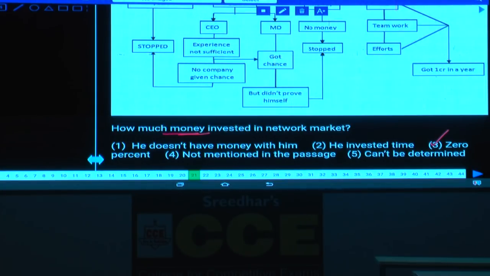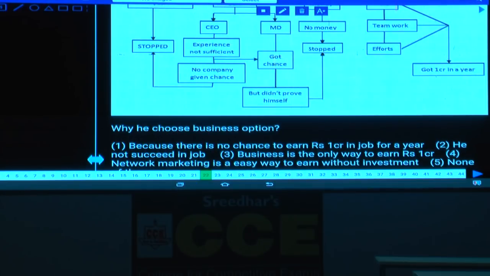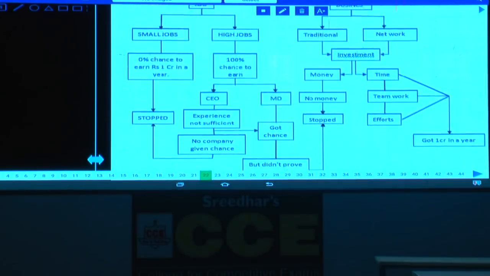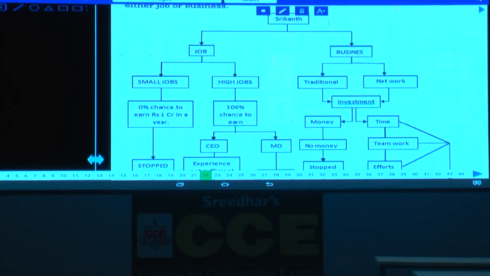Then question number 22. And what is this question number 22 here? Why he chooses business option here? Tell me what could be the reason why he chooses business option. Now, if this person opted to go for a job, now small jobs, for the small jobs, what happens here?